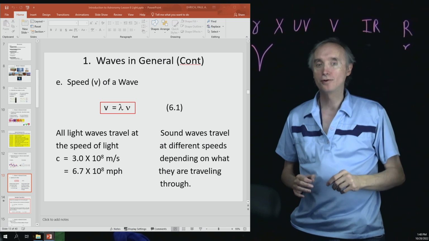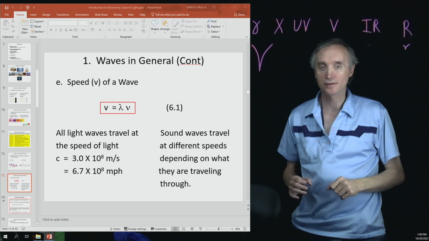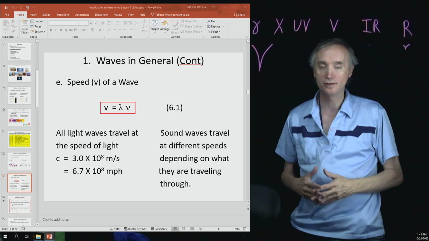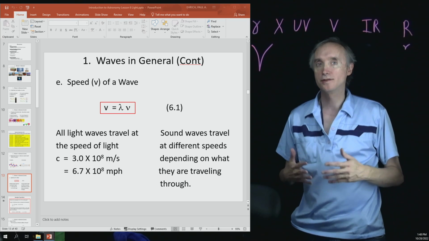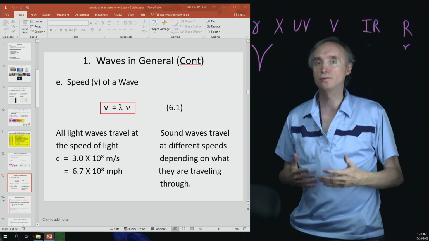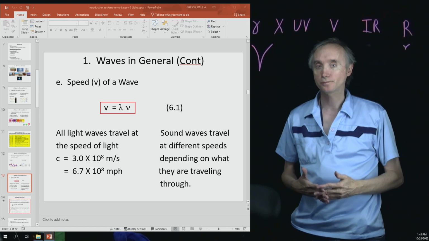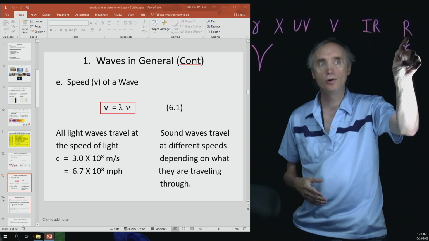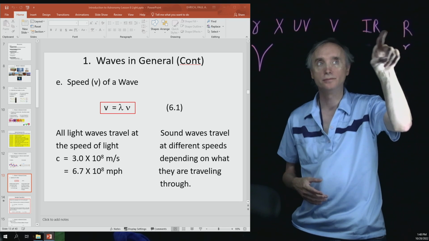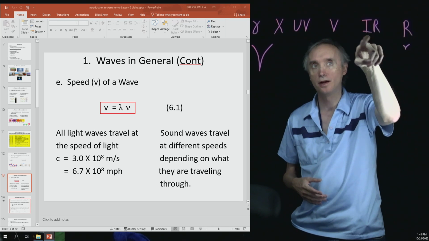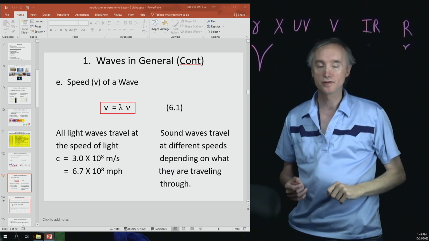If you want to go completely across the Milky Way galaxy, going at the speed of light, it's going to take you like 100,000 years. So radio waves travel at the speed of light, infrared travels at the speed of light, visible travels at the speed of light.